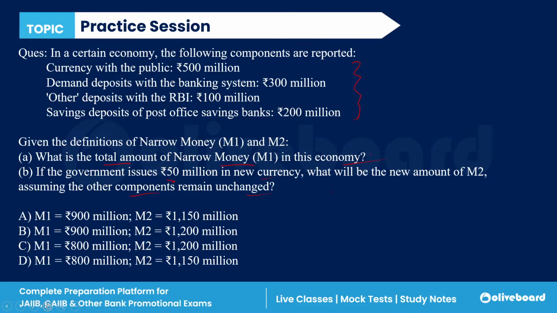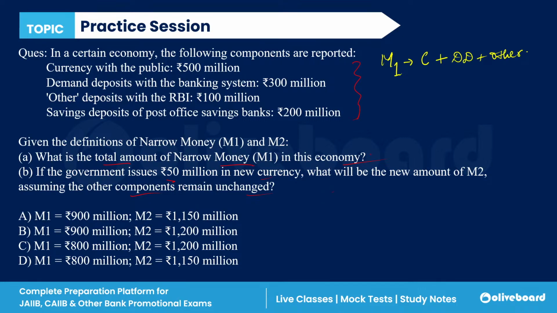Let's talk about first of all what is the formula of M1. M1 is currency with the public, plus demand deposit, plus other deposit. This is the formula of M1.